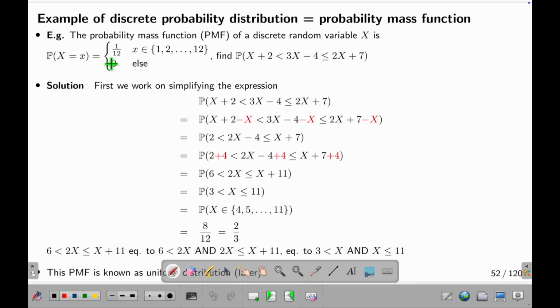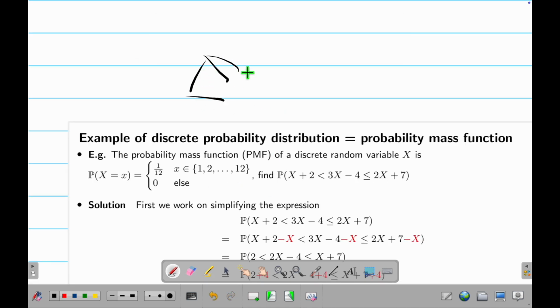Suppose I have a function, whose technical name is PMF, with 1, 2, 3, 4, 5 up to 12. This is the sample space, and the probability is this. So what is this? This is a 12-sided die, some dodecahedron thing that I don't know how to draw. You have 1 to 12, and I toss it. Now I have this funny thing. Find the probability that 3 times the outcome minus 4 is between 2 times the outcome plus 7 and the outcome plus 2. First of all, nobody will do this in real life. This is just mathematics, okay?